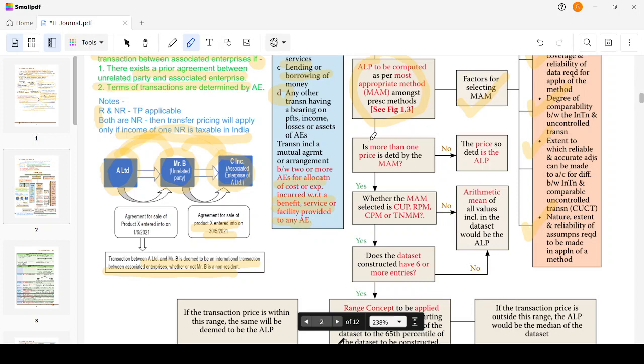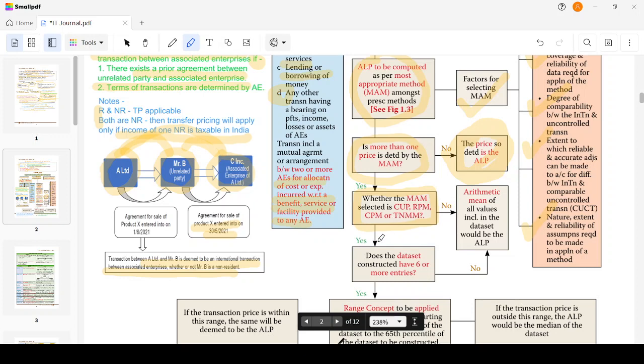Is more than one price determined by the most appropriate method? If it is no, then only one price is determined. Then that price will be known as arm's length price. If you say yes, I have to determine more than one price, what should I do now? Then it asks whether the MAM selected is CUP, RPM, CPM, or TNMM.